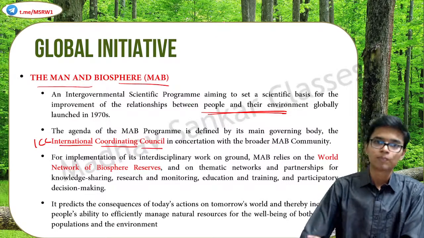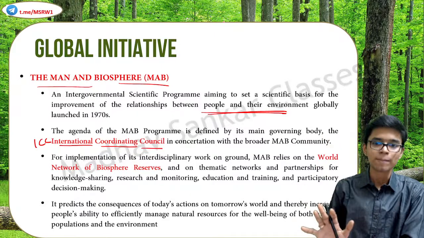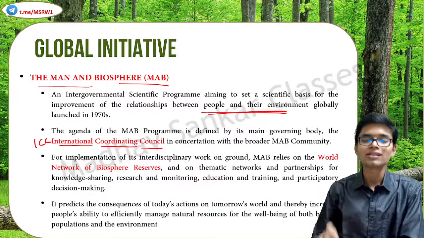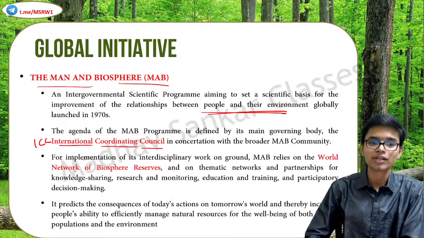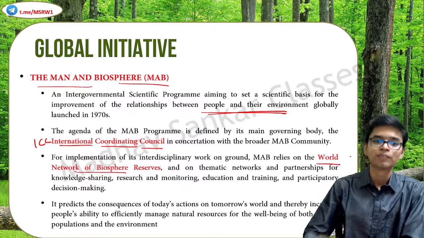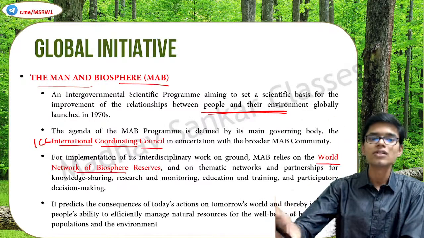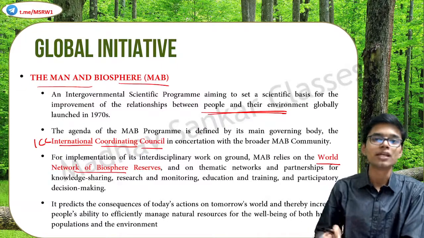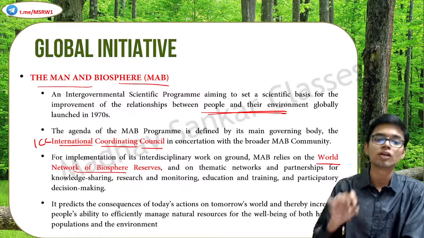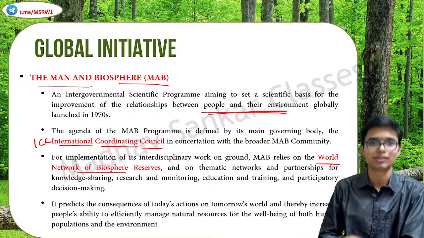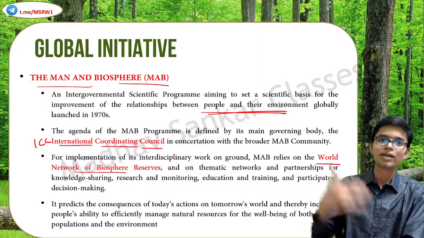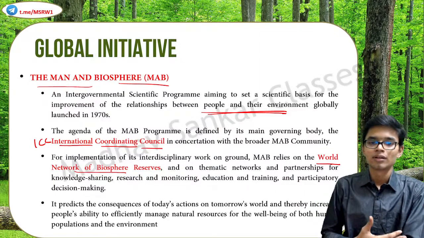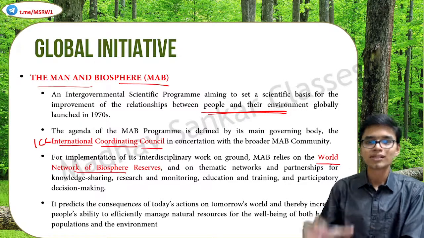Now, although this is the governing body, MAB relies on the World Network of Biosphere Reserves for ground-level implementation. The implementation arm of MAB is basically the World Network of Biosphere Reserves. Coordination is done by ICC. Got it? So what does this do?